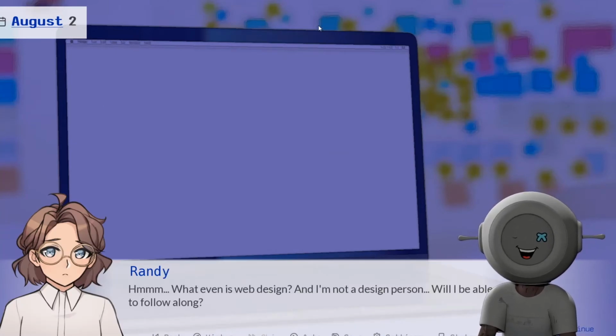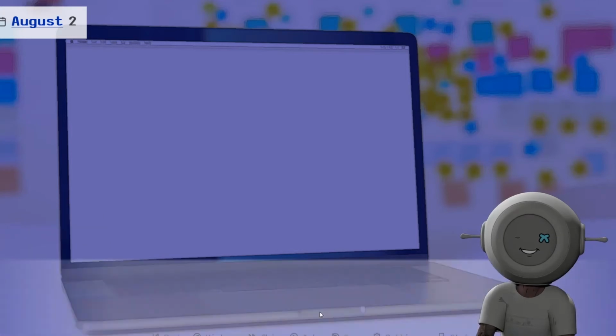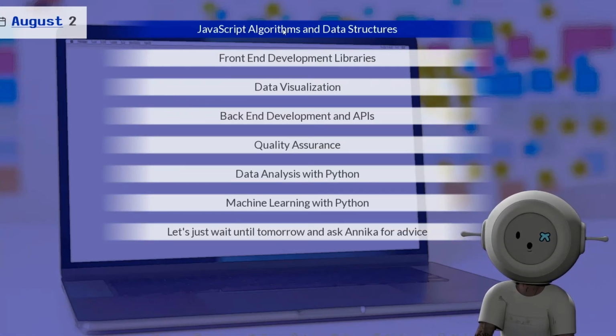What even is web design? And I'm not a design person. Will I be able to follow along? Maybe. Let's look some more. Let's try this.